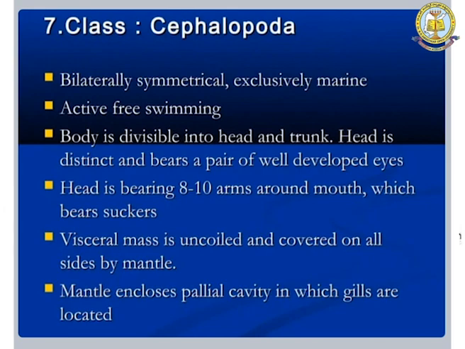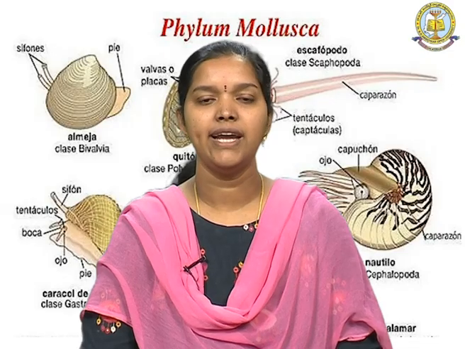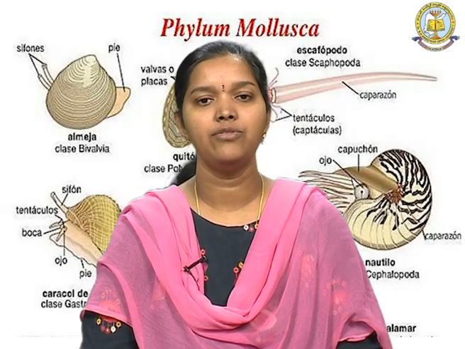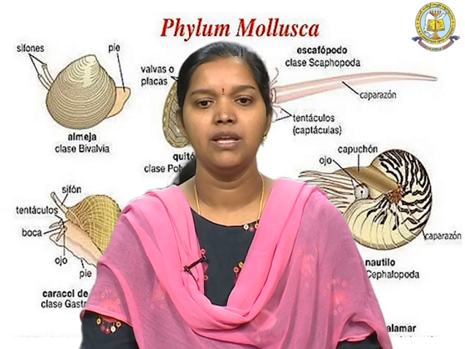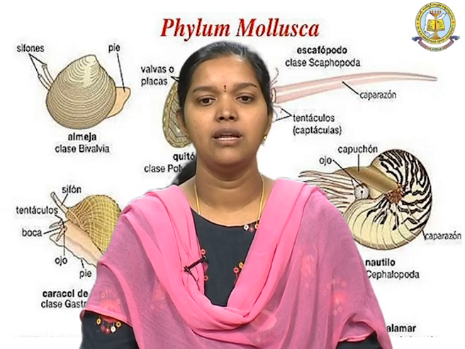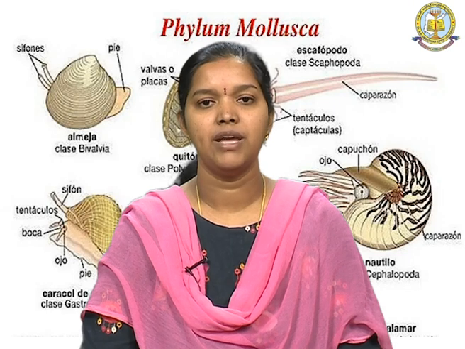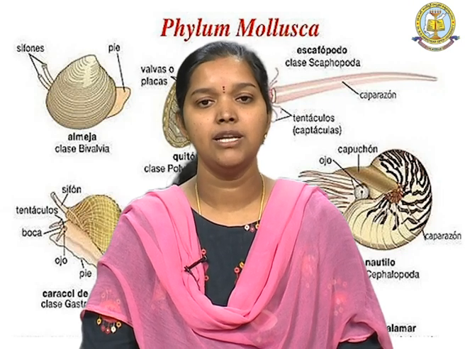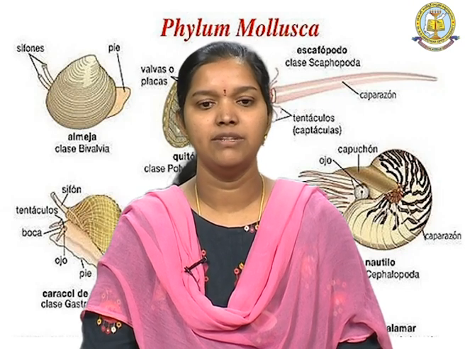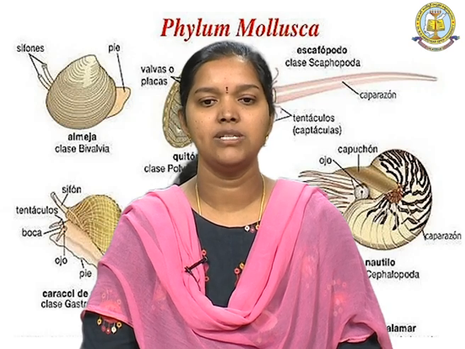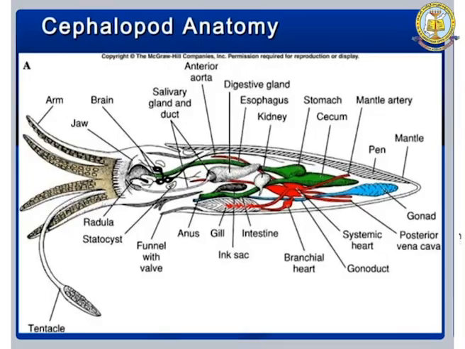They are divided into head and trunk. Their head is distinct and a pair of well developed eyes are present. The head has 8 to 10 arms around the mouth, which have suckers. The visceral mass is uncoiled and covered, and the mantle encloses the pallial cavity in which the gills are located for respiration. So, this is the anatomy.